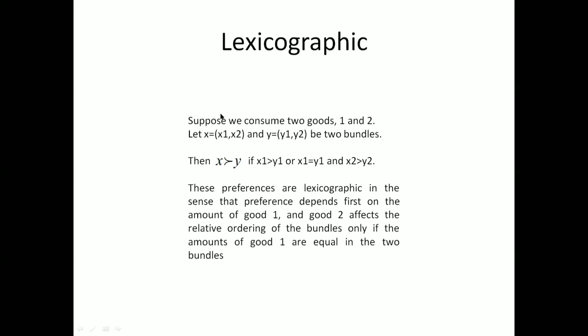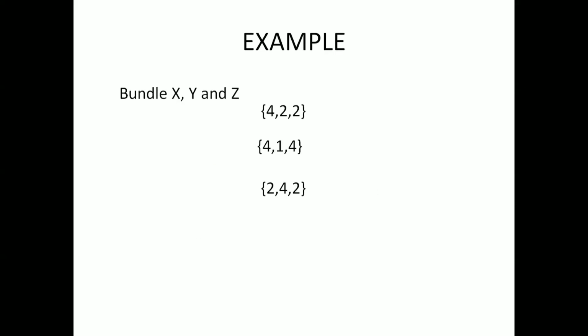And you also reveal your choice for that. So if X1 is revealed preferred to Y1, then only you are choosing X. Similarly, if X2 is revealed preferred to Y2, then you are choosing this X. So when the consumer is revealing their preferences, whenever X is being chosen, we consider these preferences to be the lexicographic preferences. But to understand this, we go with an example. We have the example over here.